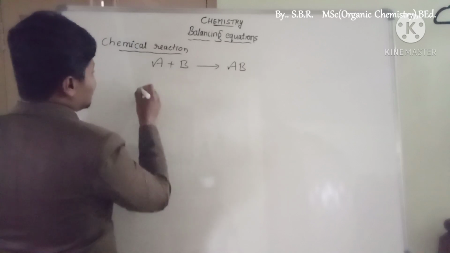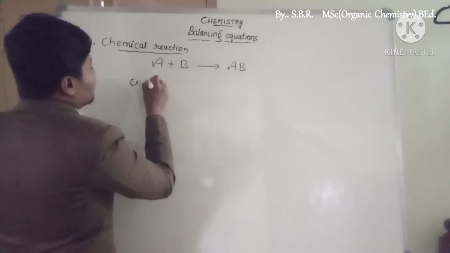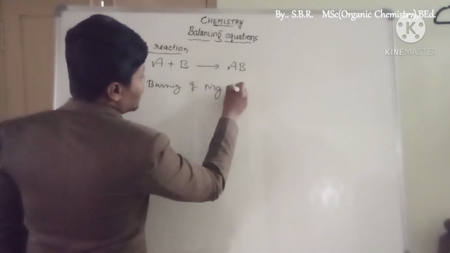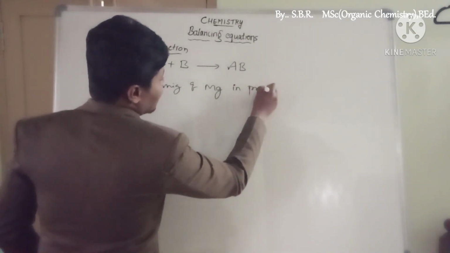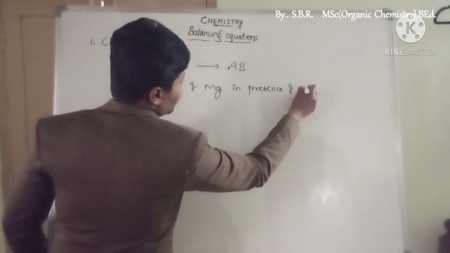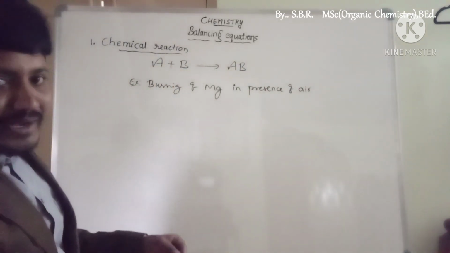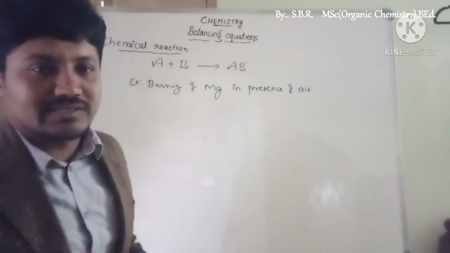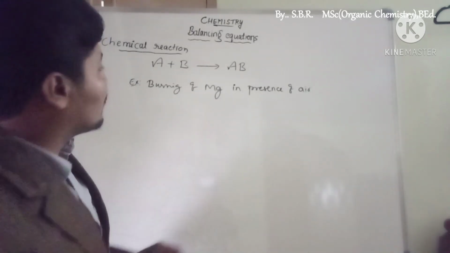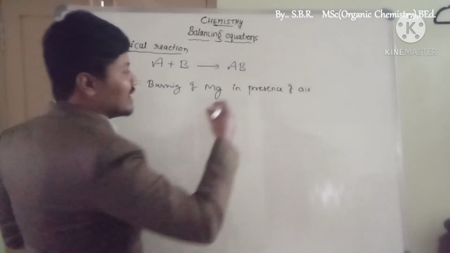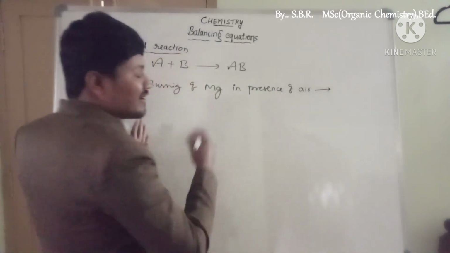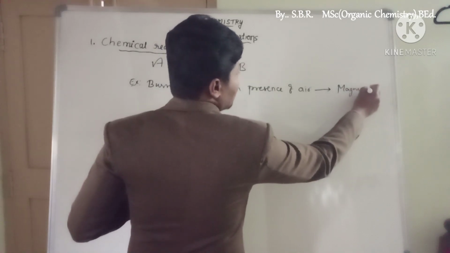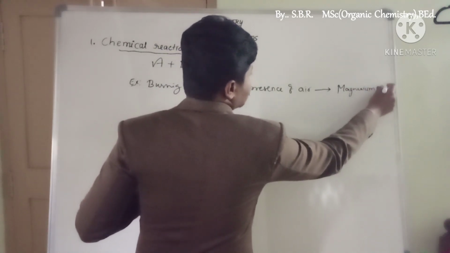Otherwise, let me take one example for the chemical reaction: burning of magnesium in the presence of air. You are supposed to think that burning of paper is also a chemical change. They undergo a chemical change. Burning of paper or burning of magnesium in the presence of air, what does it produce? It gives a new product. It produces magnesium oxide. Just remember that.